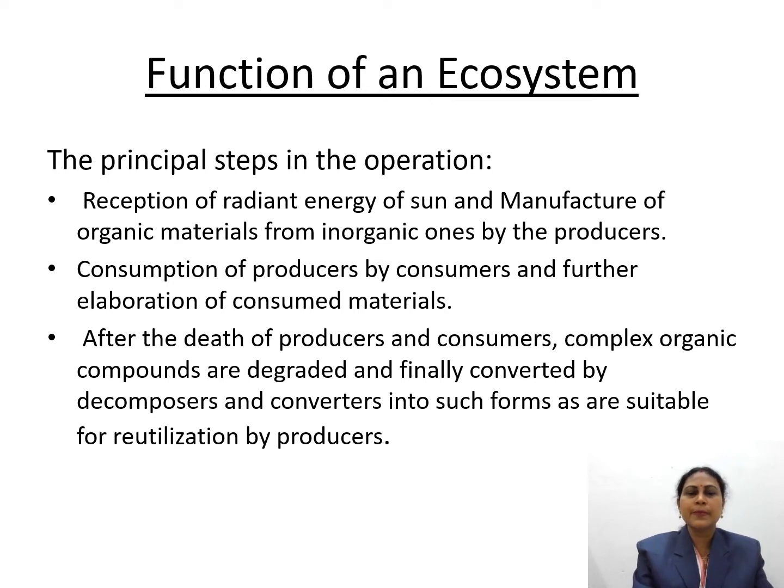The principal steps are the reception of radiant energy of the sun and the manufacture of organic materials from inorganic ones by the producers. We know that the sun is the main source.